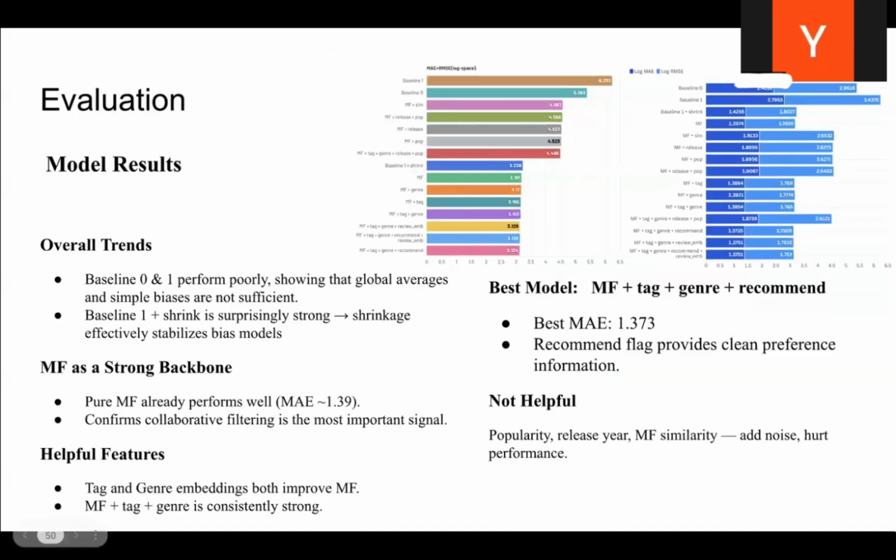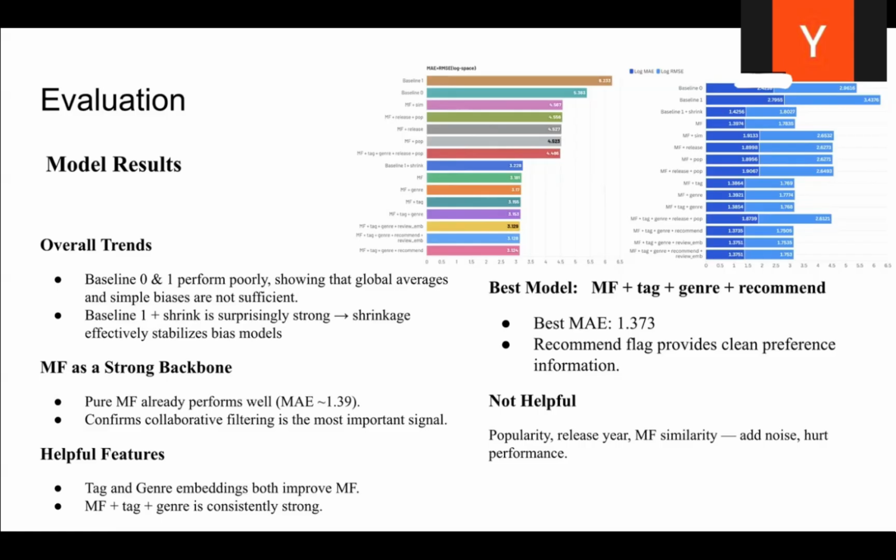Finally, here are some key findings. First, the recommend flag consistently improves performance. It's a clear, direct signal of user preference, and it's very effective. Second, tags and genres help too, especially when added on top of MF. They provide useful content context. Third, simple stats like popularity or release year are not helpful. In fact, they often hurt performance, probably by adding noise.